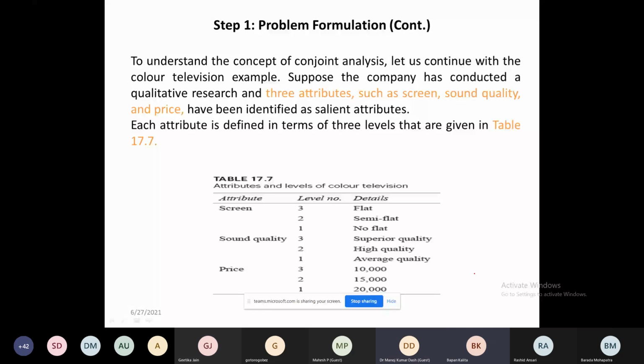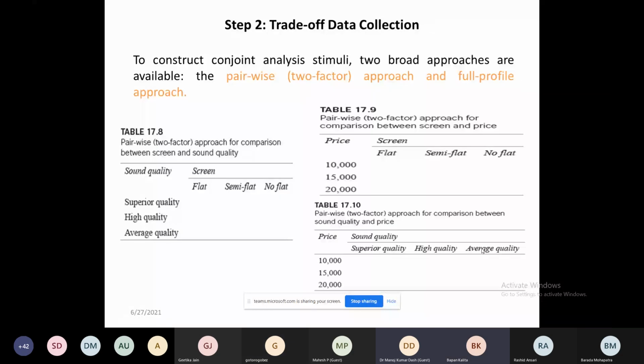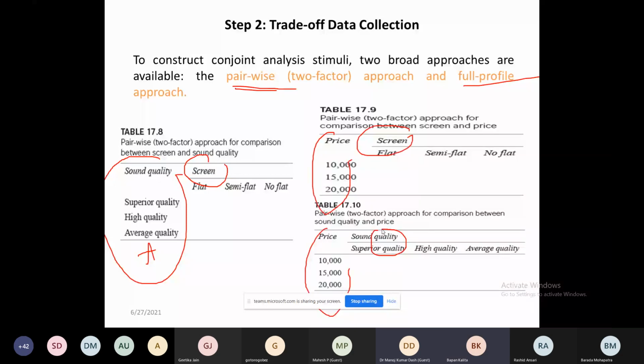Now there are two ways of data collection. One is called the pairwise method, and another is called the full profile method. Now here what happened? How many attributes I have taken? Here I have compared quality to screen. I compared price to screen. I compared price to quality. But from a research point of view, I prefer you don't go by this, because it will be more confusing. But in corporate they do all the things. From a research point of view, you can do that.